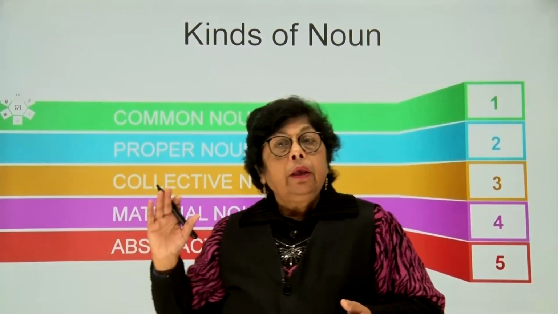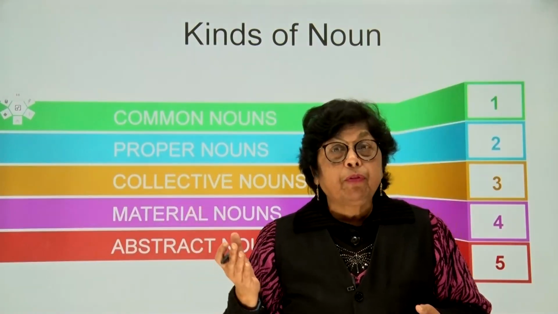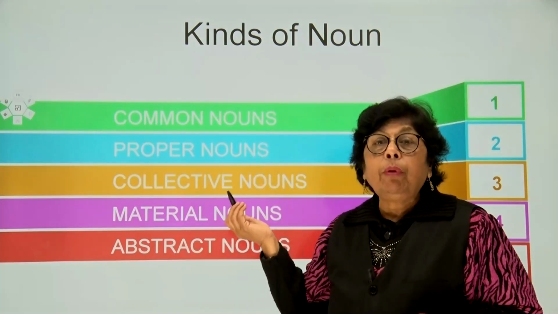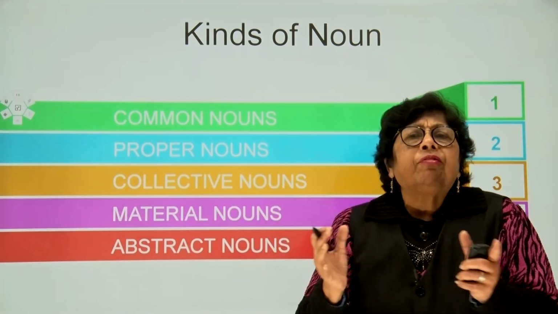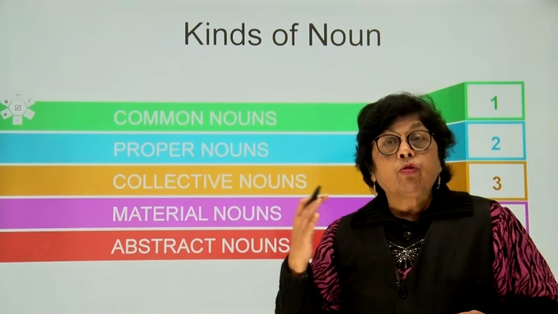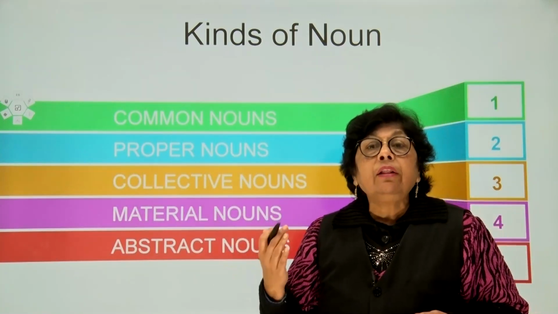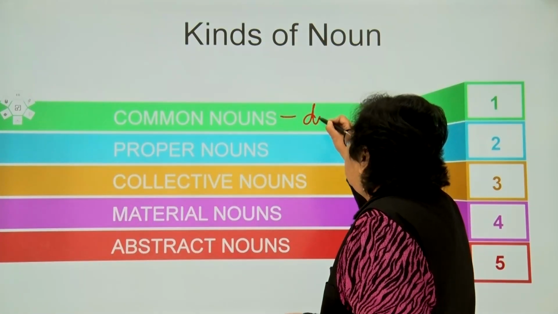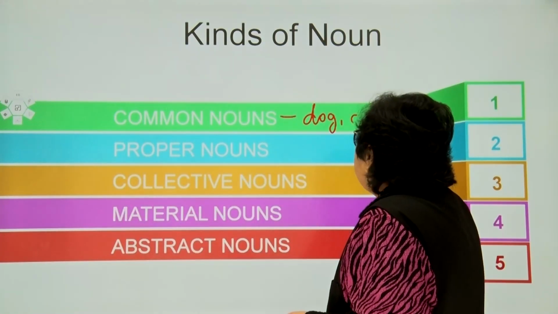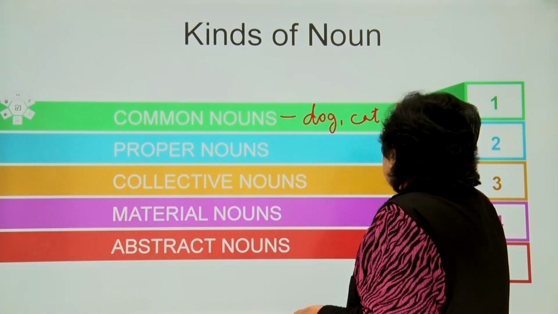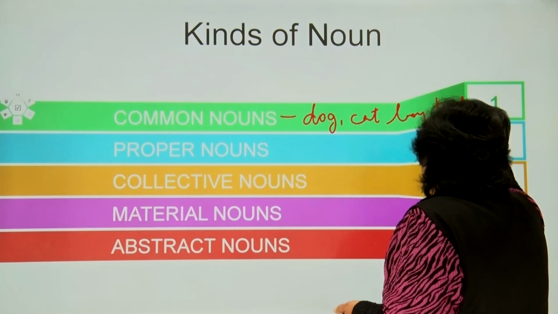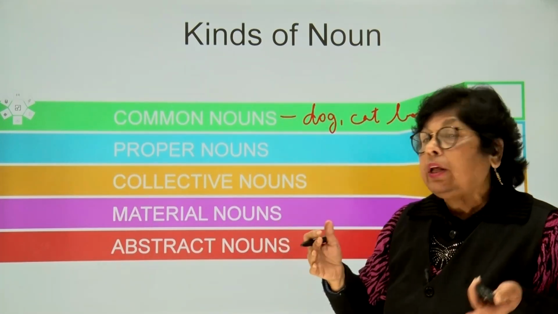Now children, here we are going to discuss the types of nouns. Now the very first noun that we have is a common noun. Now I'll give you a few examples of the common noun, so it's going to be easy for you to understand the explanation. Common nouns are, for example, a dog, a cat, a boy, a table. These are called common nouns, for they are the common names of particular things.